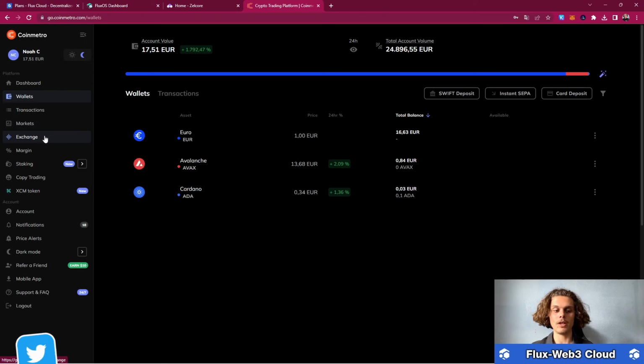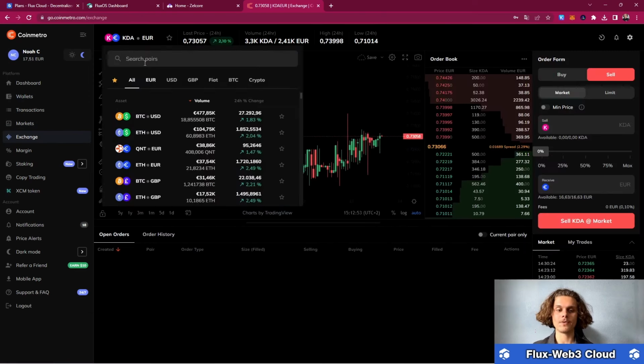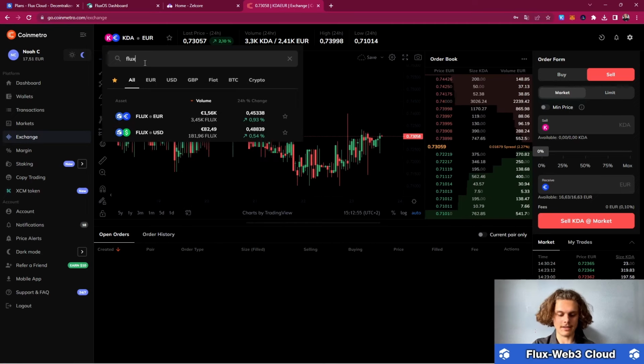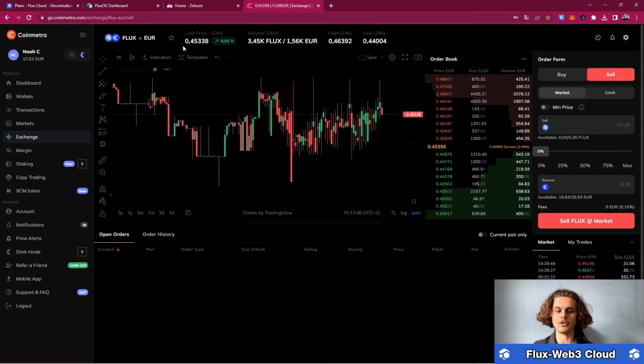So we will have to hop over onto exchange, and there we'll have to search for the Flux pair. Now it depends if you're using US dollars or euro. I'm gonna use euro. So now we are on the Flux and euro pair. And now just choose how much Flux you wanna buy.